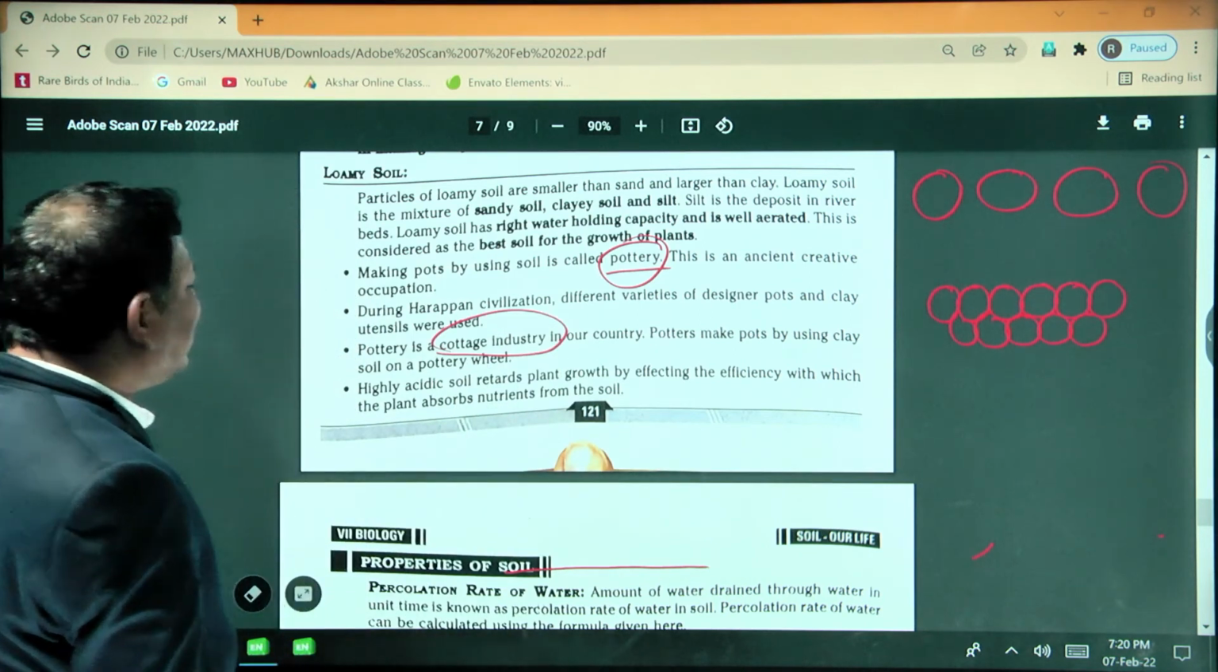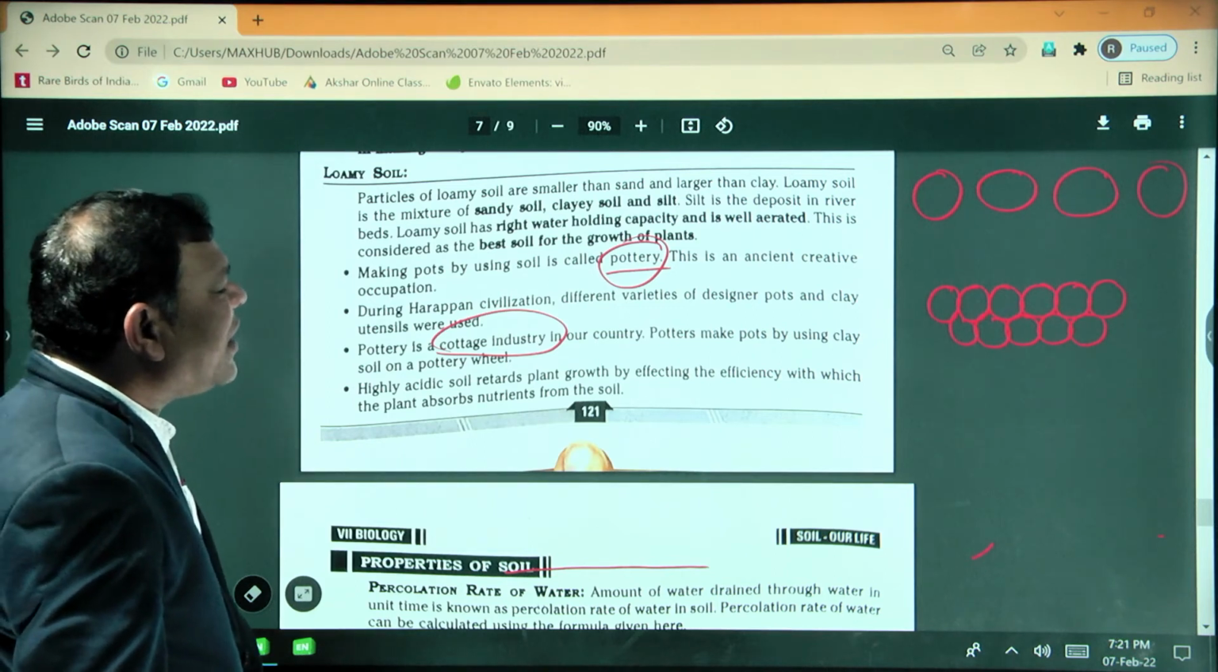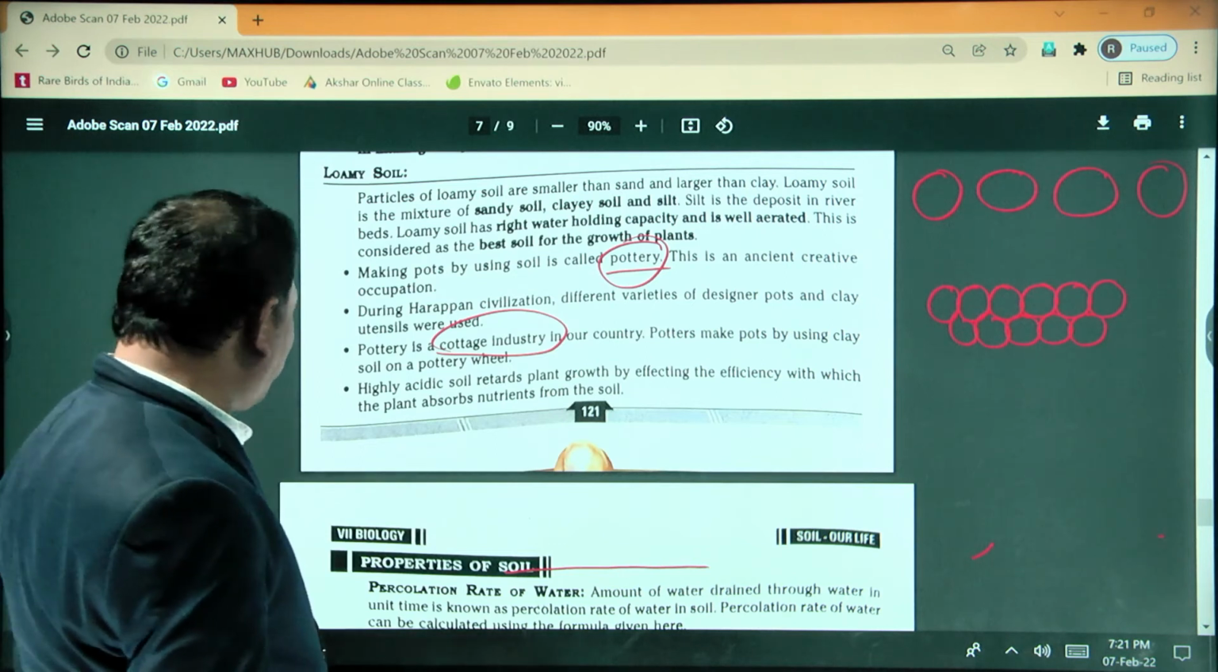High acidic soil retards plant growth by affecting the efficiency with which the plant absorbs nutrients from the soil.